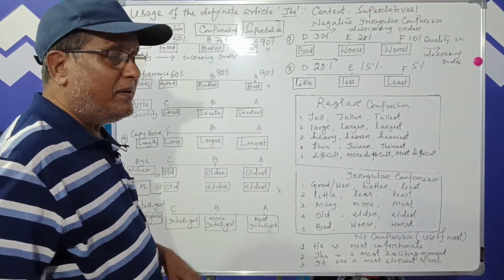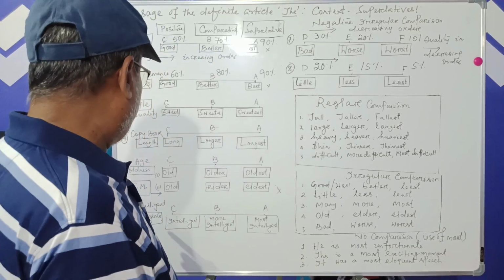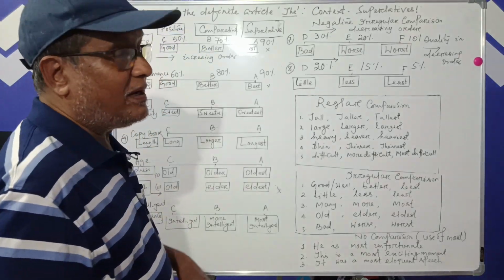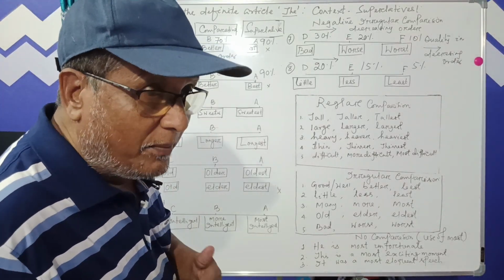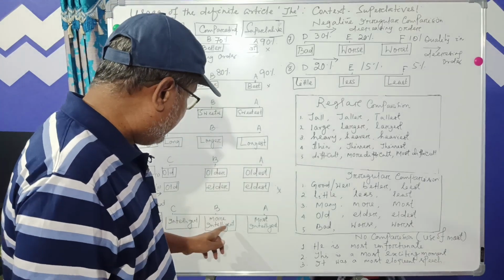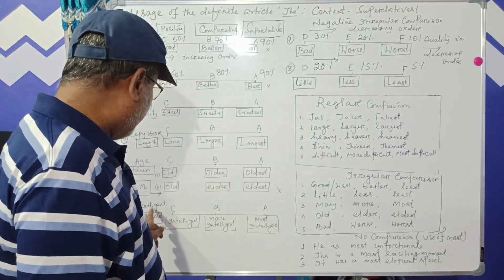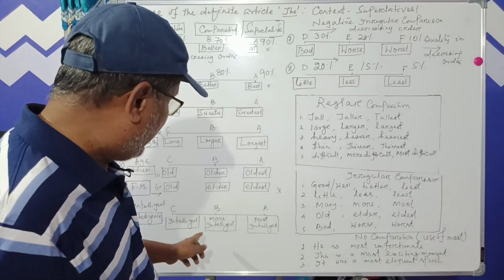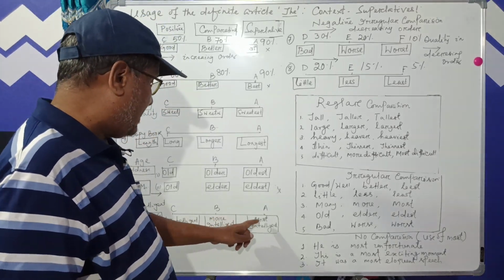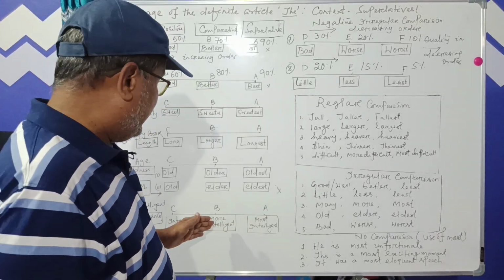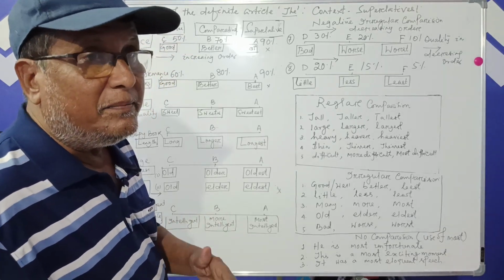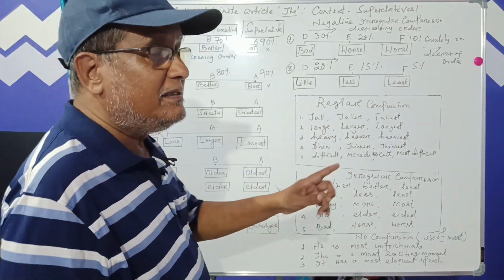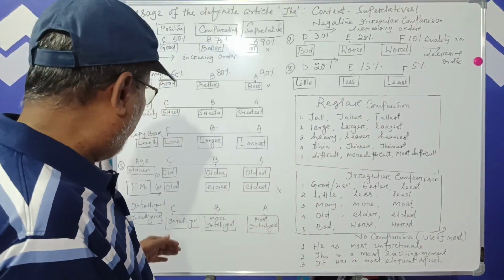In case of polysyllabic adjectives, we compare the increasing quality using the adverbs more and most. In this case, she is more beautiful and she is the most beautiful.